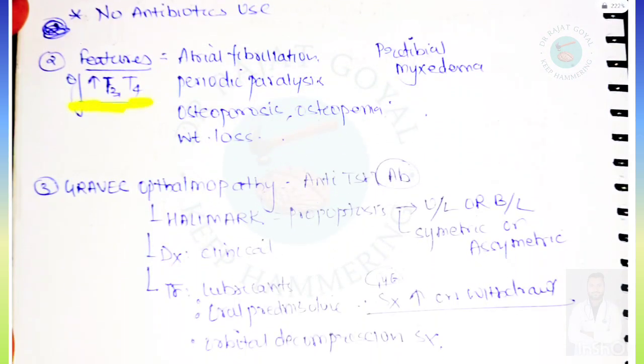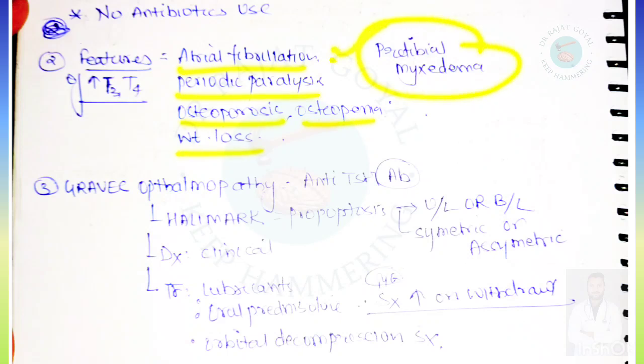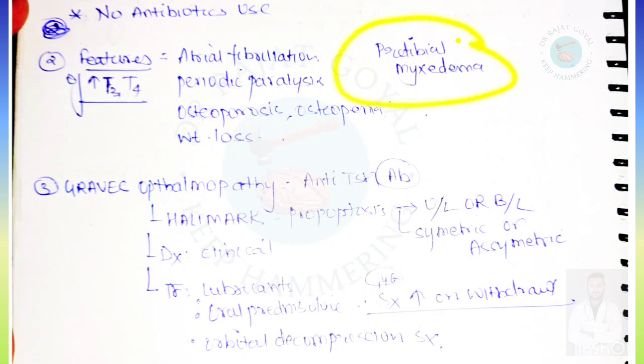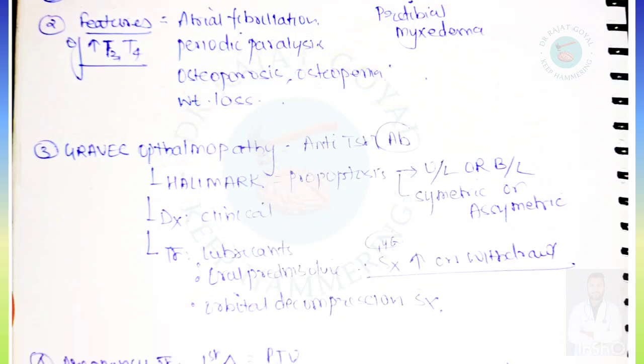Features of increase in T3 and T4 in hyperthyroidism are atrial fibrillation, periodic paralysis, osteoporosis, osteopenia, and weight loss, and it will also lead to pretibial myxedema. So if only myxedema is given, then it occurs due to hypothyroidism, and if pretibial myxedema is given, then it is due to hyperthyroidism.